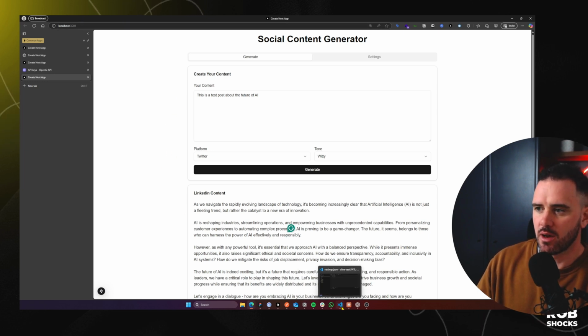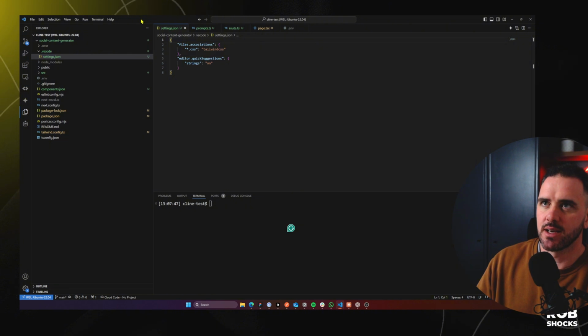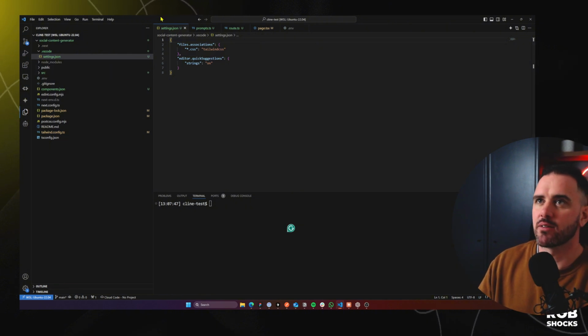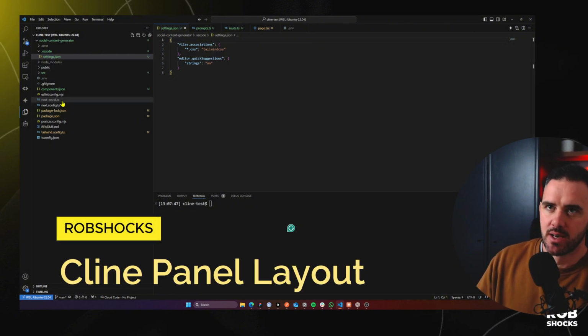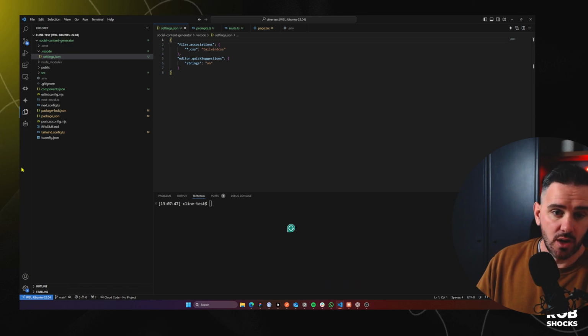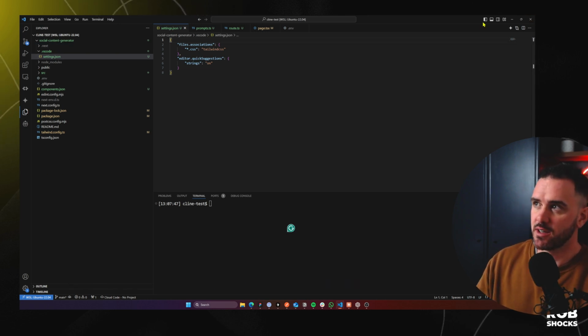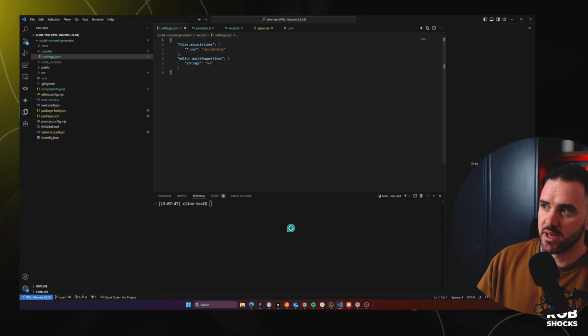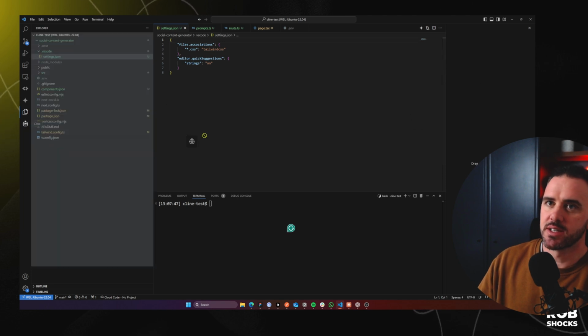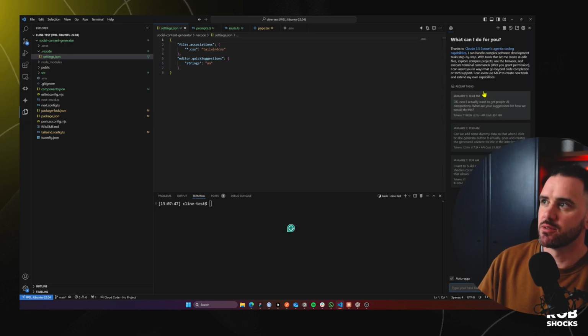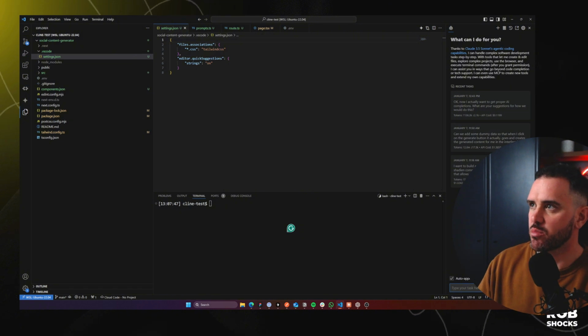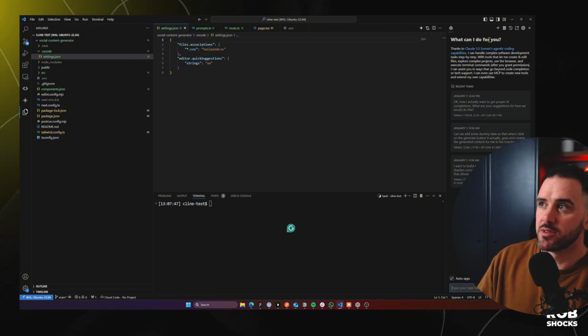Let's see how Cline handles adding in a database. So one thing I figured out actually in the meantime, so that I can see the file structure alongside seeing Cline, is if I click this button up here, I tried dragging Cline over here into this box, but it doesn't seem to, oh, it's working now. It didn't work before. This is how I'm used to using AI, so I'm going to leave it here and see how it works.